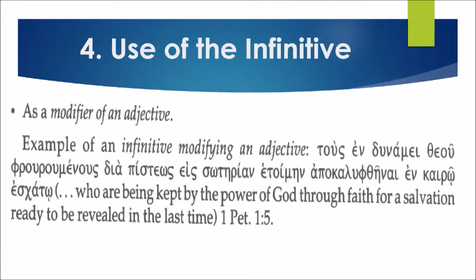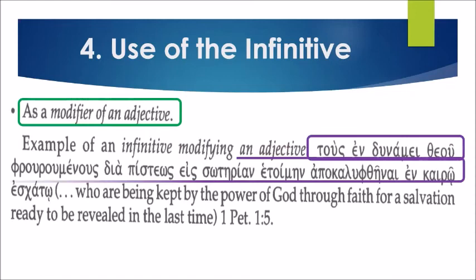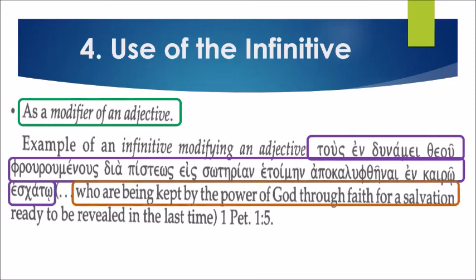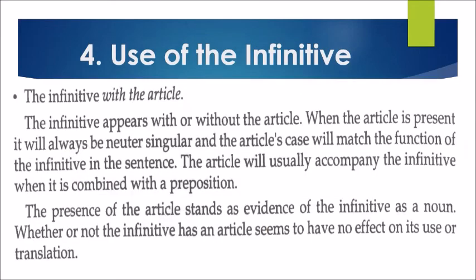And of course, as a modifier of an adjective. Example of an infinitive modifying an adjective. Let's read the sentence: tous en dynamei theou phrouroumenous dia pisteos eis soterian hetoimen apokalyphthenai en kairo eschato. So it means, "Who are being kept by the power of God through faith for salvation, ready to be revealed in the last time." So that is the modifier of an adjective. It's found in 1 Peter 1:5.